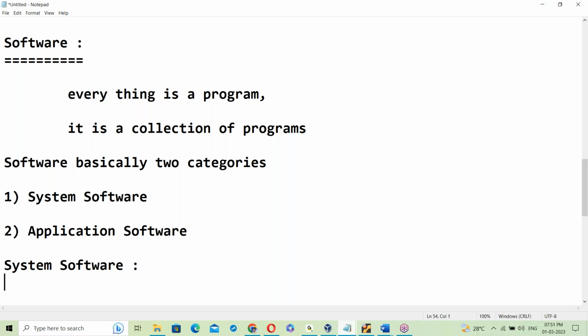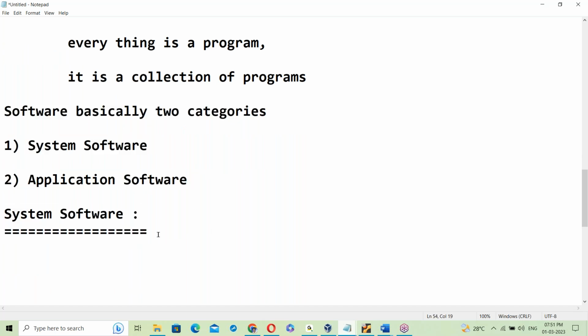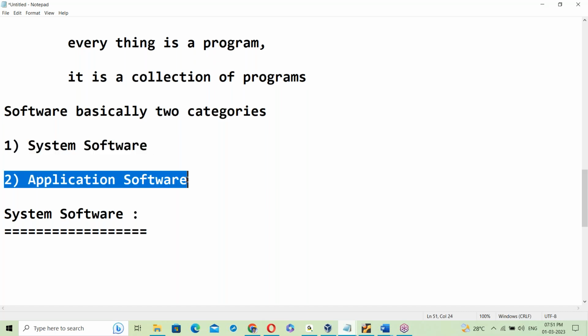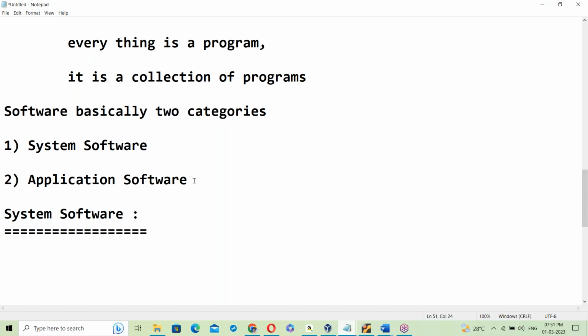So what is system software? Tell me, guys, anyone have an idea? These are very basics in software. You are learning many things, right? You might have learned different software. Now tell me the basics. What is system software? What is application software?